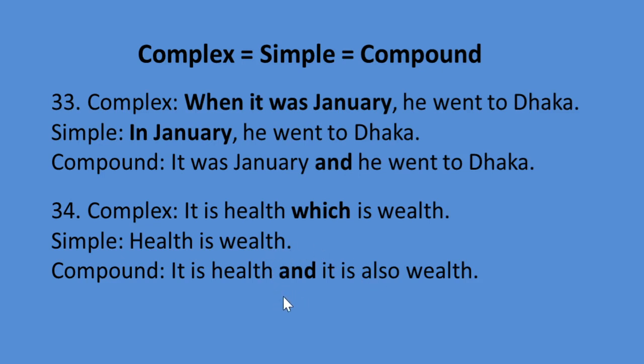Two principal clauses will be joined by a coordinating conjunction, and, or two simple sentences will be joined by a coordinating conjunction, and, to make it a compound sentence. So we have to make two simple sentences. Then two simple sentences will be joined by a coordinating conjunction and to make it a compound sentence. So look at the complex sentence. It is health, which is wealth. Simple will be health is wealth. Compound will be it is health and it is also wealth.